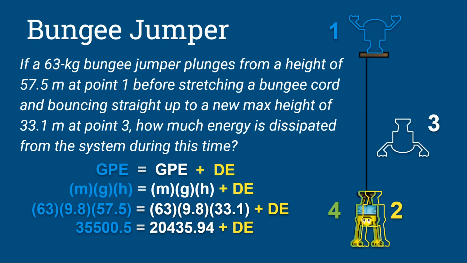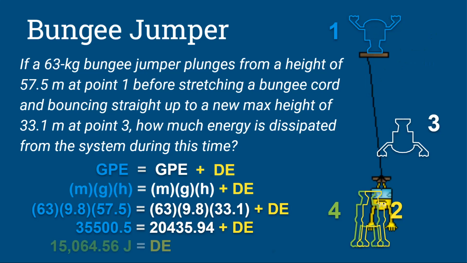How much? We subtract. Again, you could solve this in steps. Figure out his GPE at the top, figure out his GPE at the bottom, and then compare and then subtract. Or if you write the equation, it's going to make you subtract to solve for it. You get 15,064.56 joules of dissipated energy. Again, the question could have asked, what is the work done by friction in that bungee cord, and you would have given me negative 15,064.56, but it'd be the same magnitude for your answer.